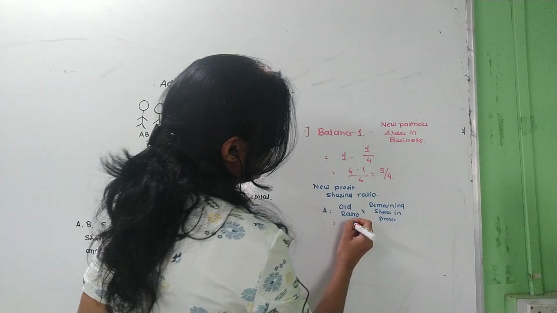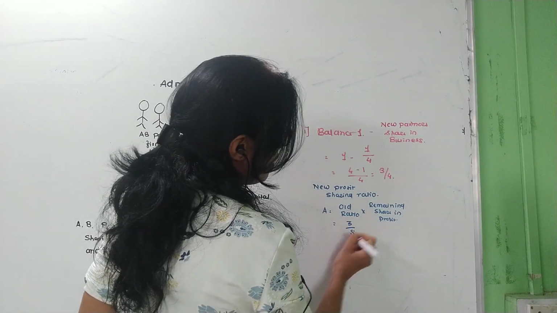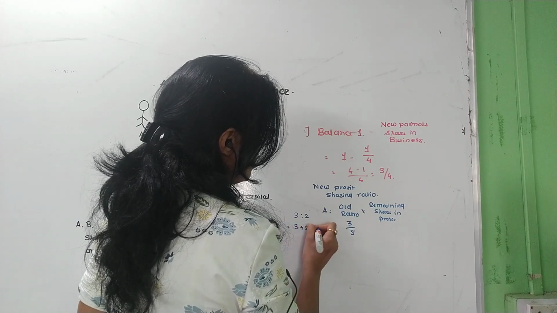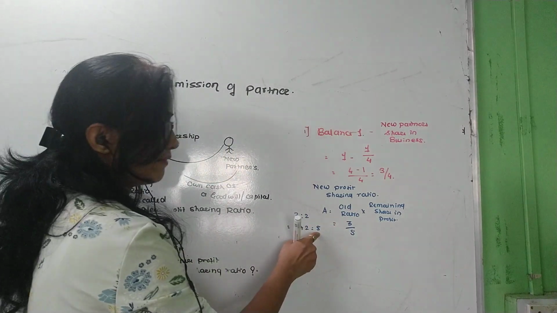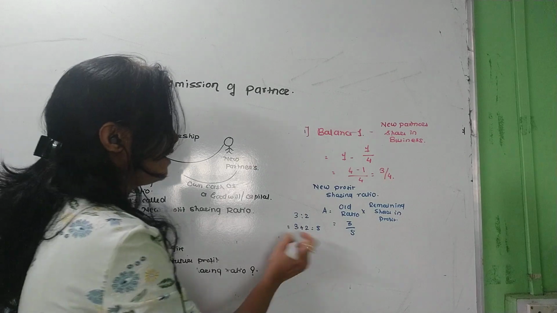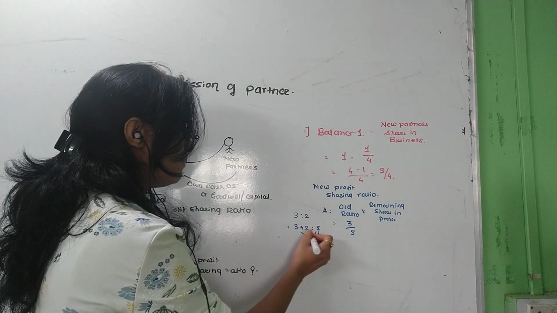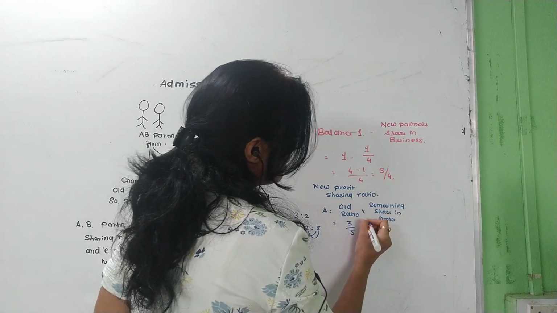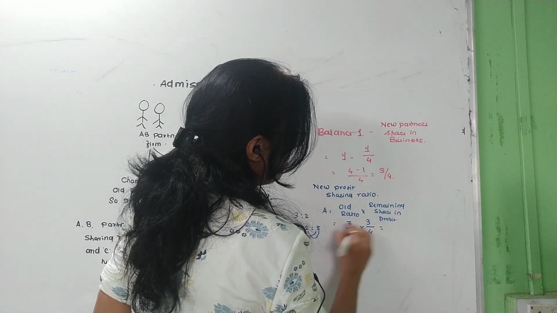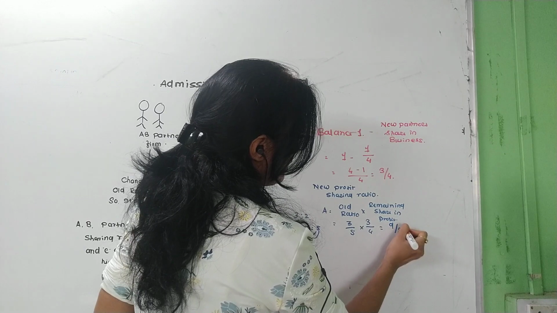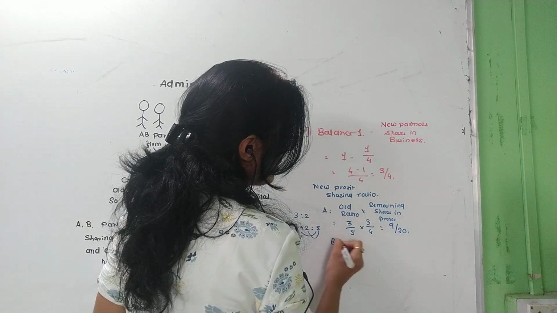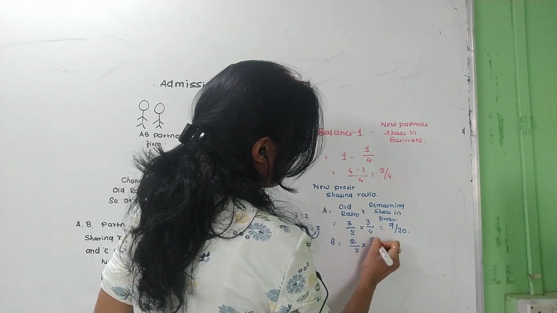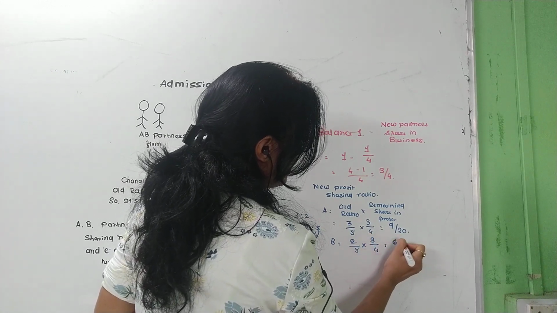The old ratio for A and B is 3:2. Like 3/5, how does it come? First you have to add 3 plus 2, so total 5. So this is the total profit of 5. A gets 3 and B gets 2. So 3/5 multiplied by 3/4, we directly multiply, we get 9/20. This is for A. Now this is for B. So 2/5 multiplied by 3/4 gives 6/20.